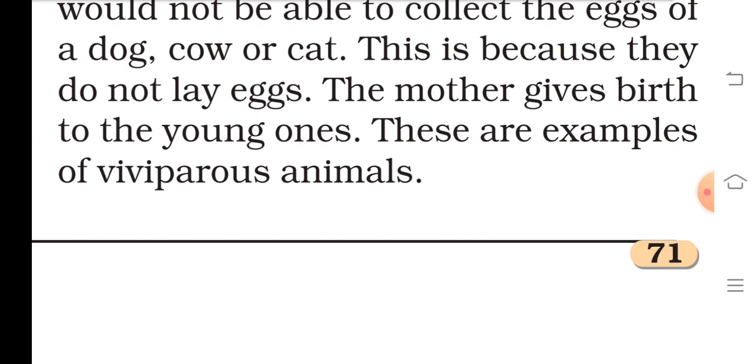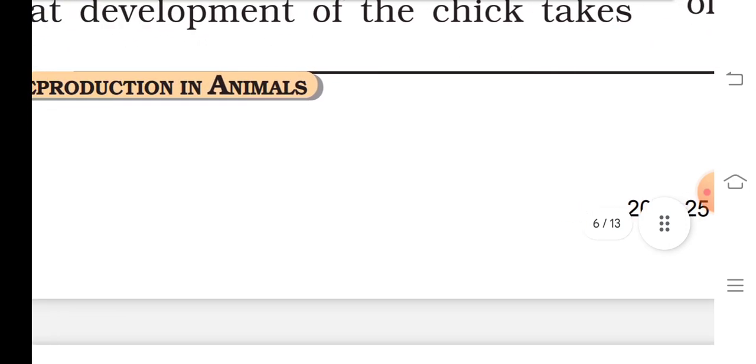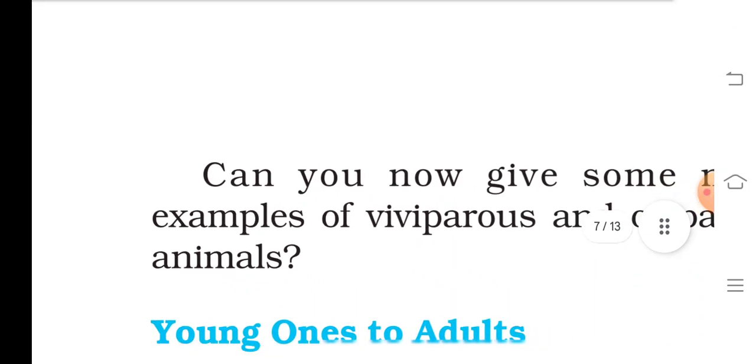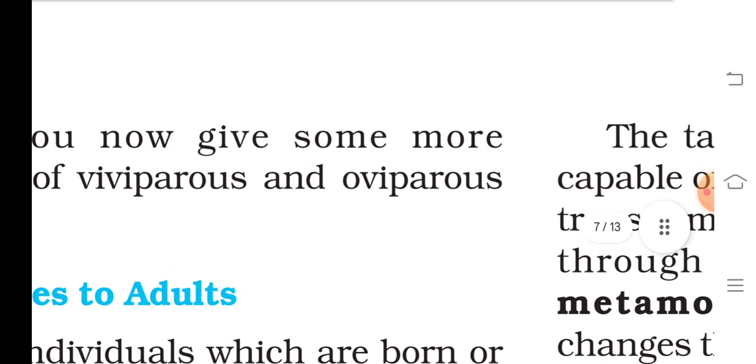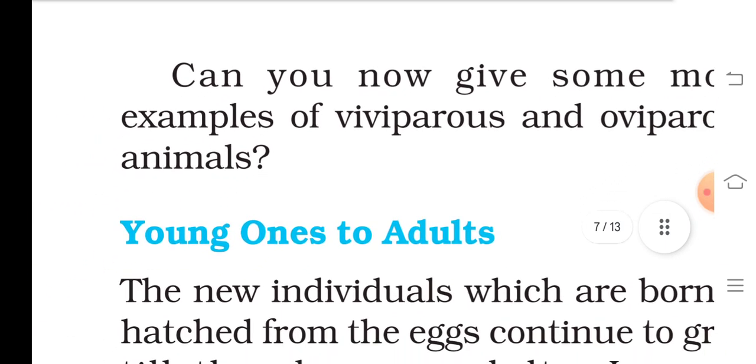These are examples of viviparous animals. Viviparous animals give direct birth. Oviparous animals give birth in eggs. That's the concept. Can you now give some more examples of viviparous and oviparous animals?